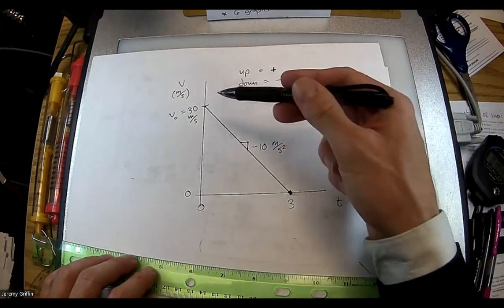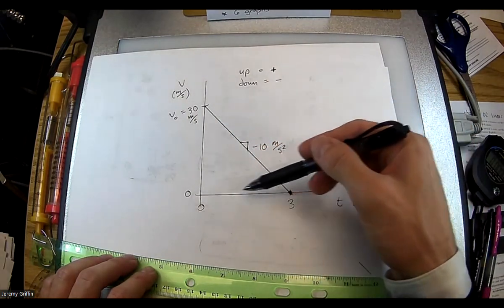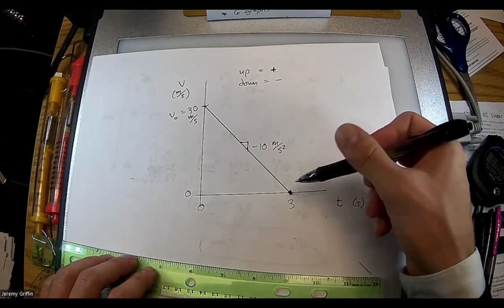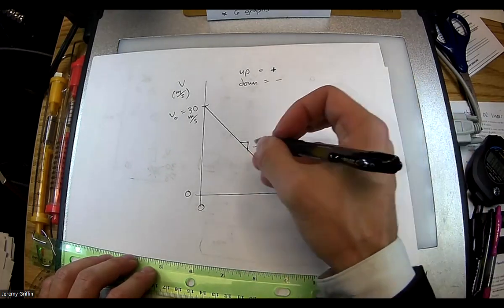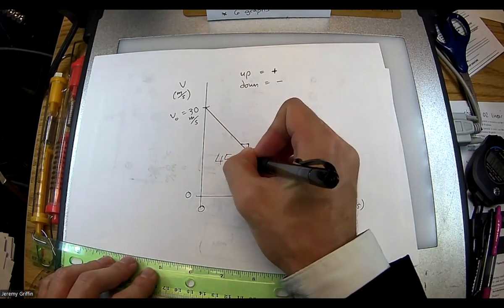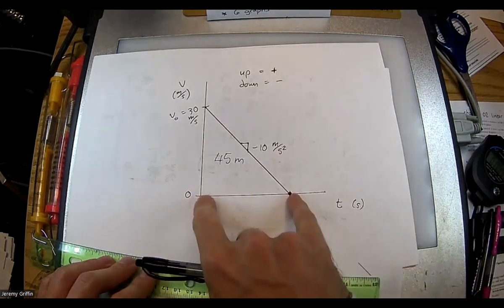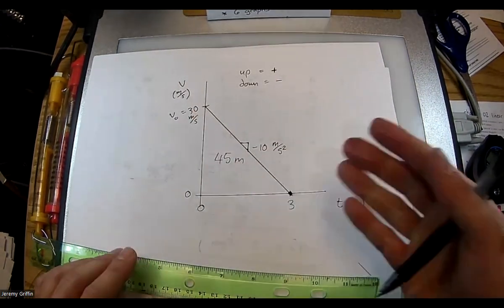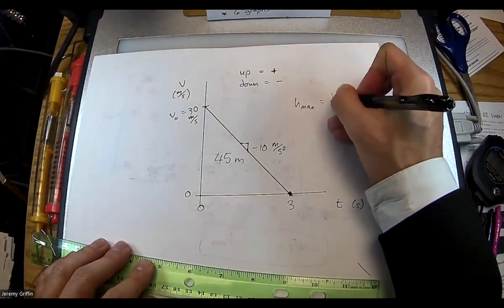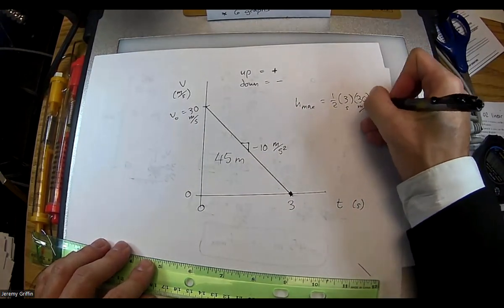What's the area of that triangle? One half base times height. 45, and the unit is meters. You guys see the area of that triangle is 45 meters? Meters per second times seconds gives you meters. So H max equals 1/2 base times height. All right, you guys good?